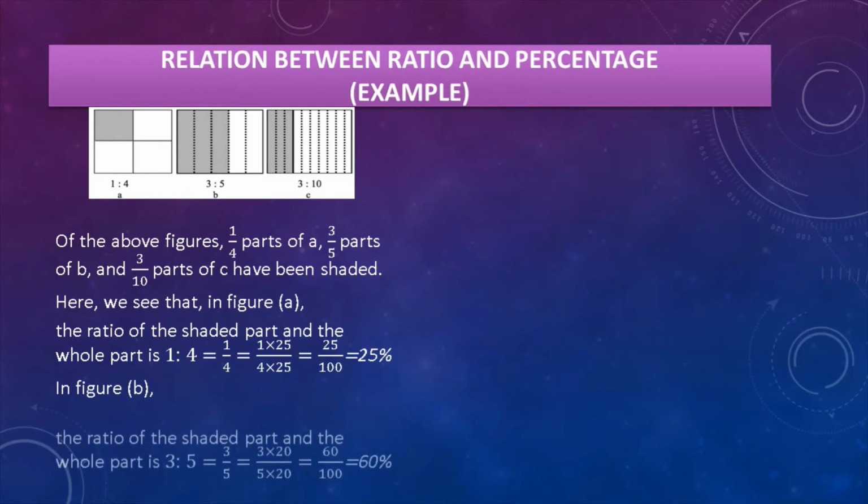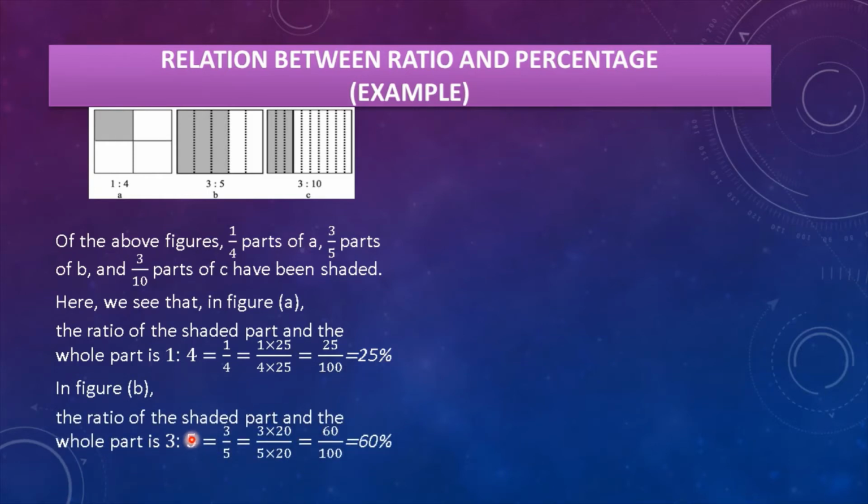In figure B, the ratio of the shaded part and the whole part is 3:5. As you know, the ratio is a kind of fraction, so we can write 3 divided by 5. 3 is the antecedent, 5 is the subsequent. So we have to make the subsequent 100. If we multiply 5 by 20, we get 100. So 5 multiplied by 20 is 100, and in the antecedent part we also need to multiply by the same number, 20. So 60 divided by 100, instead of 100 we can write down the percentage sign, so that is 60%.